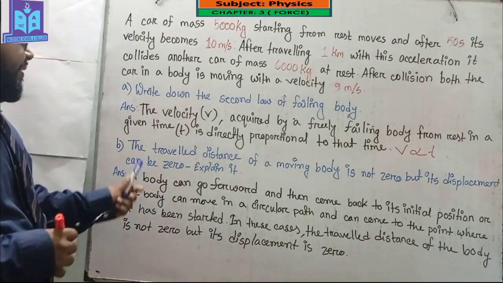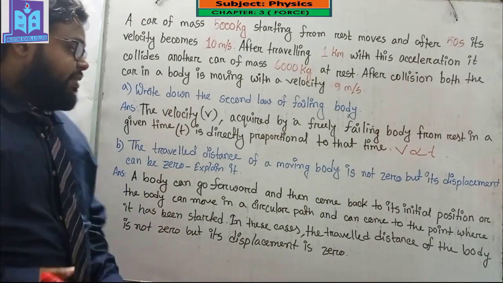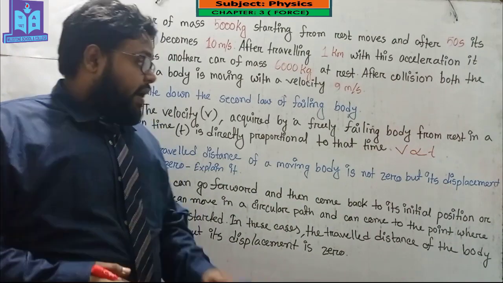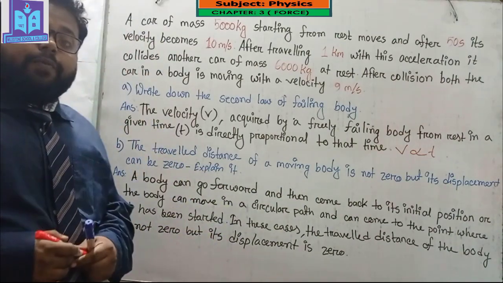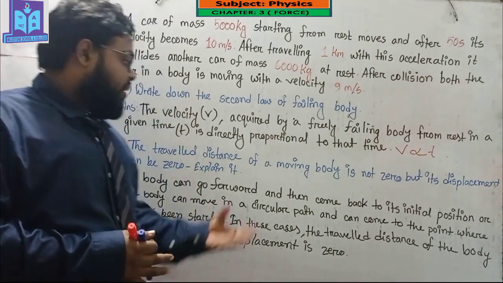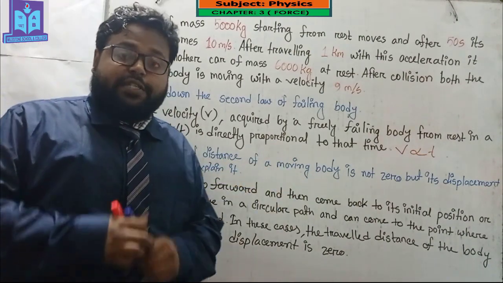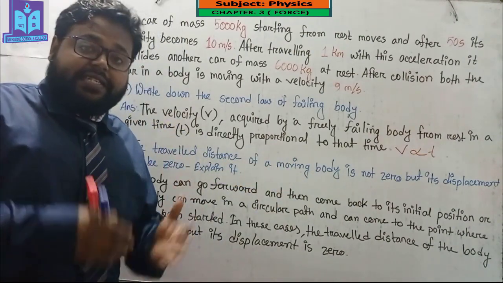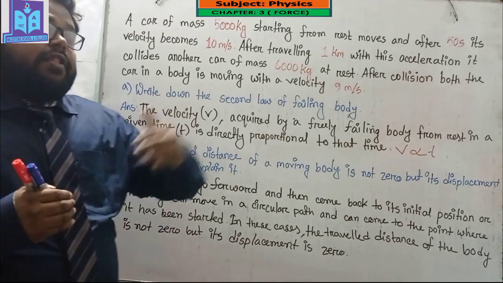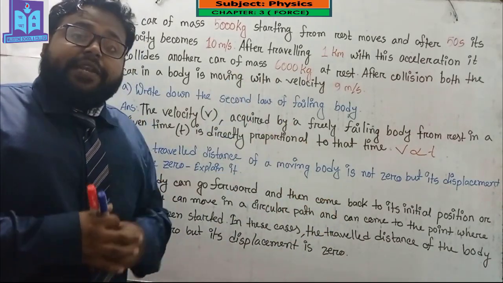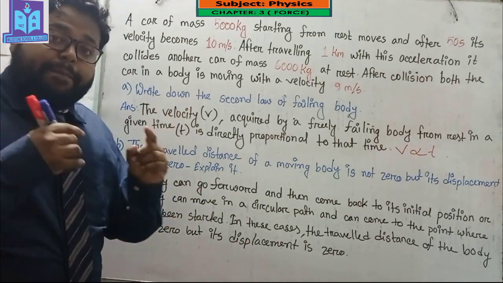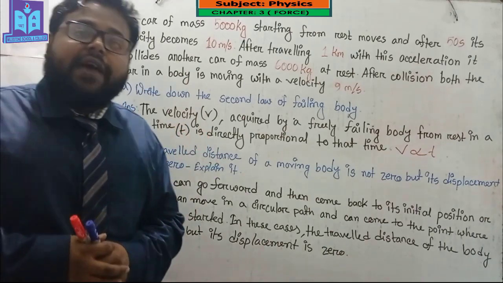And this is our number B question. The question is, the traveling distance of a moving body is not zero, but its displacement can be zero. If I want to explain this question, at first we have to know the meaning of distance and the meaning of displacement. Do you know what is the meaning of distance? Distance means the difference between the initial position and the final position. But what is the meaning of displacement? Displacement means the shortest difference between the initial position and the final position.